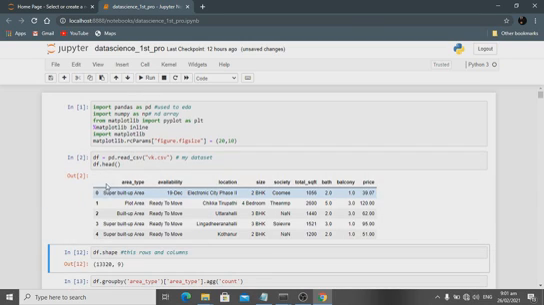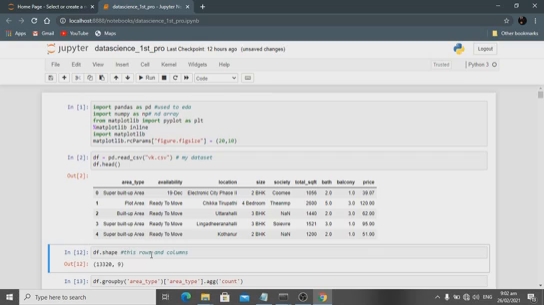This is my output. There are different kinds of features: area type, availability, location, size, society, total square feet, bath, balcony and price. I have these nine features. I can easily see how many columns, nine features, but I don't know how many rows I have, and this command is very useful for that.